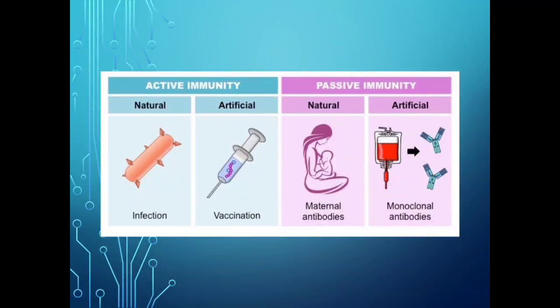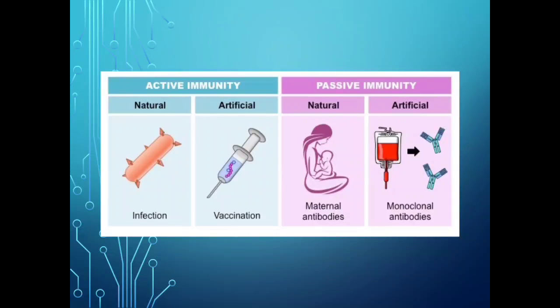Natural immunity is developed in an organism when there is any type of infection and the antibodies are formed. So naturally the infection occurs and naturally the antibodies are developed in the body.